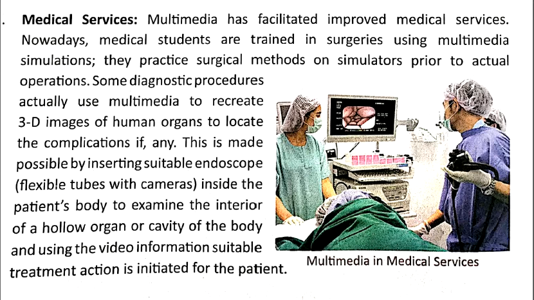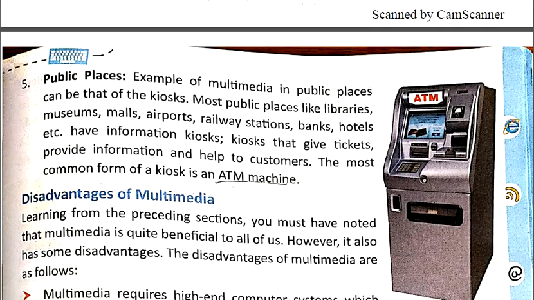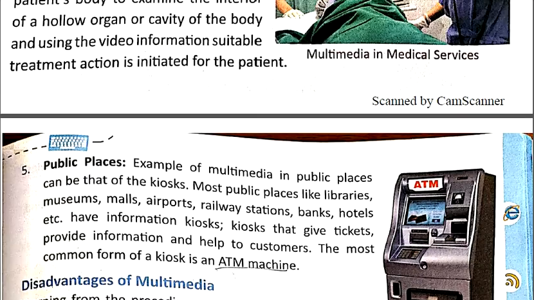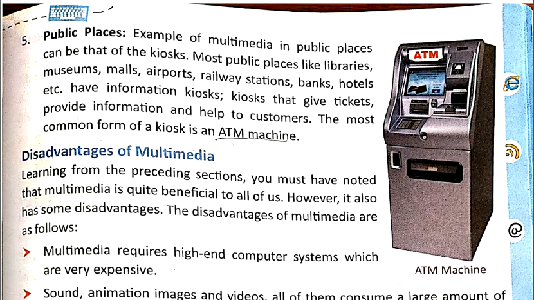Now next application is public places. Okay, so in public places, for example, multimedia is used as a kiosk. Kiosk means it is the place where people can collect their tickets and inquire about some topic. So most public places like libraries, museum, malls, airports, railway stations, banks, hotel, etc., are using this information kiosk, so as to give the tickets, to provide information and help to customer.